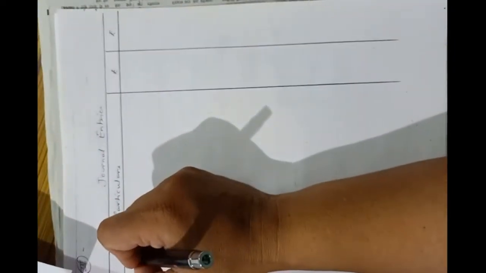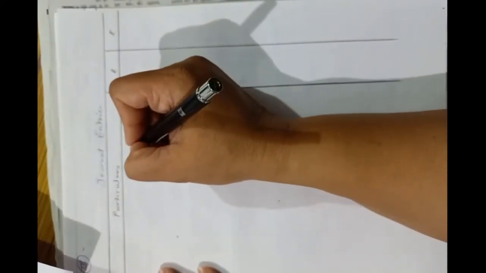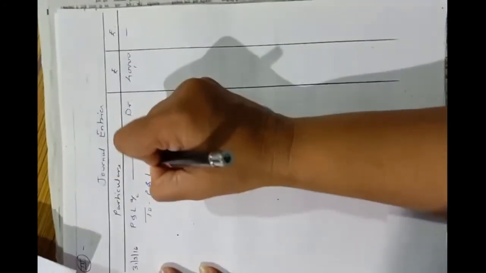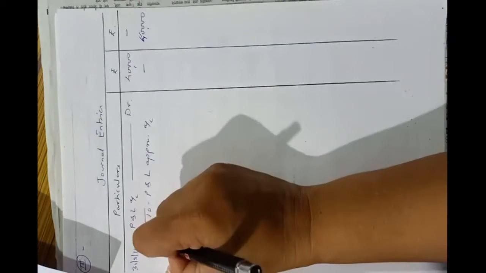So first journal entry here, on 31st March 2016, profit and loss account debit, rupees 40,000, to profit and loss appropriation account, rupees 40,000.